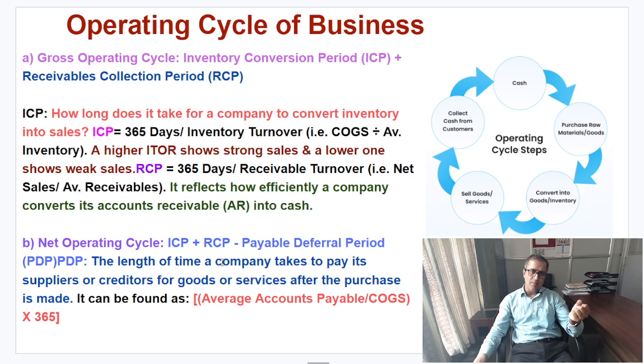Okay, so this is the length of time a company takes to pay its suppliers, creditors, for goods and services after the purchase is made on credit. That is the point here. Say we purchased raw materials on credit, then our job is to pay the dues on time. If you stretch the payable, then probably in coming days the supplier may not supply the goods as per your demand. But if this is not given, by the way friends, it is average accounts payable divided by cost of goods sold, into the number of days in a year, that is 365, friends.